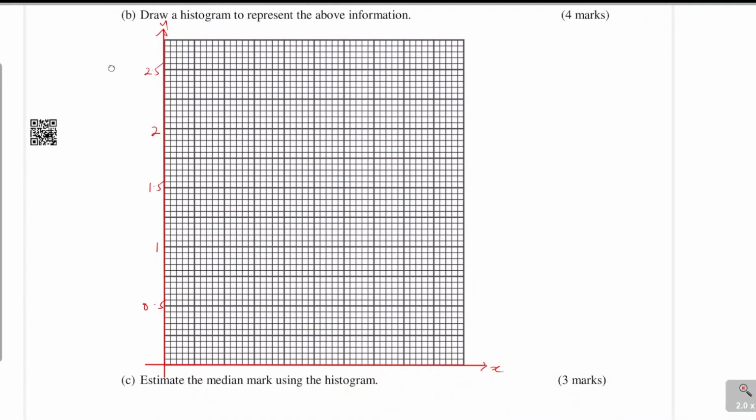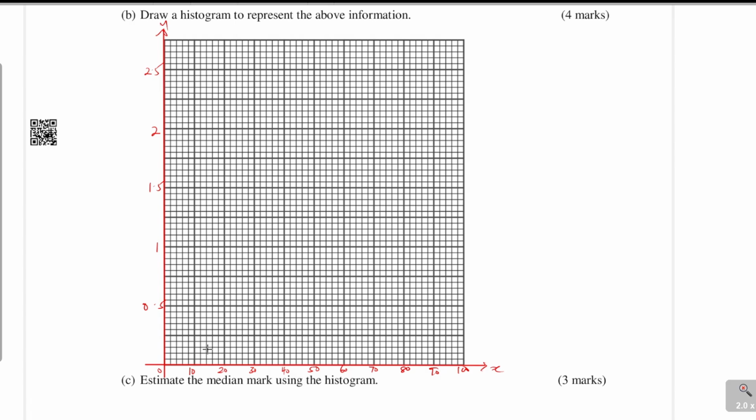Everything is okay. And then for the x-axis, we can simply use 10. So this one is 10, and 0 would be here. This is 10. This is 20. This is 30. This is 40, 50, 60, 70, 80, 90, and 100.